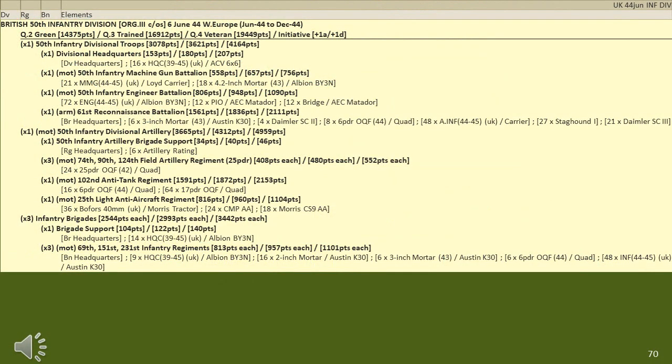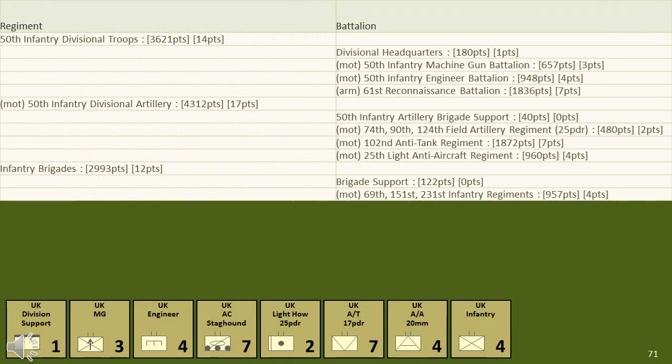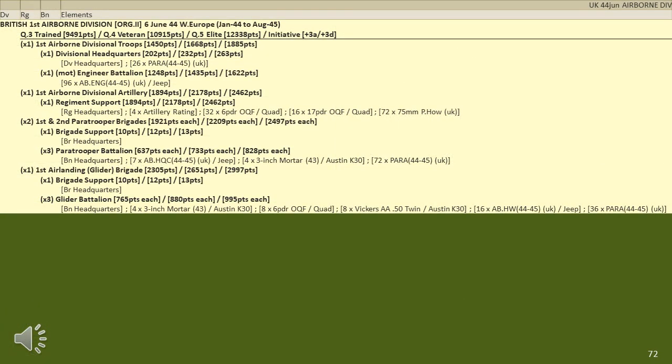When we look at the infantry division, we're still using Org-3. There were no serious structural changes occurring. The main change was new equipment continued arriving, and this did have a significant impact on the combat capability of a number of battalions, as you can see here. The British airborne troops were heavily engaged in France, conducting two large airdrops.